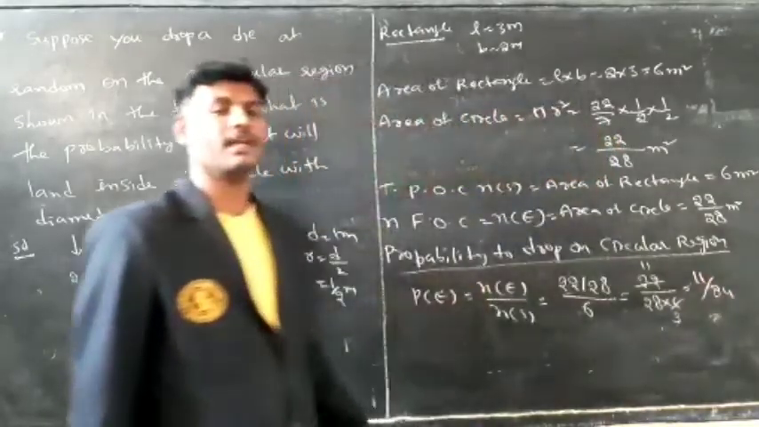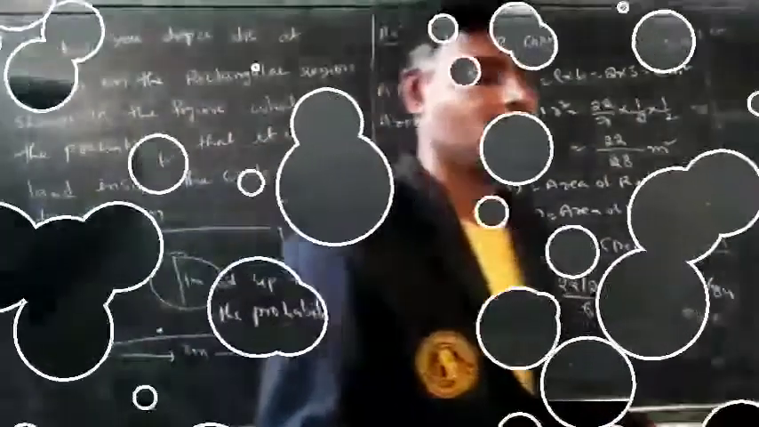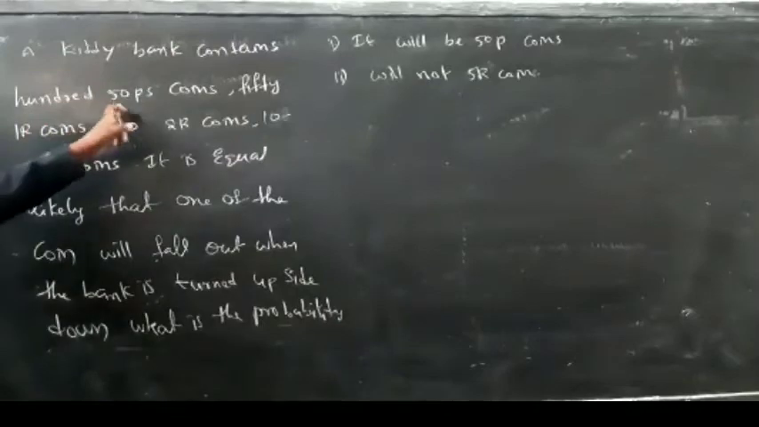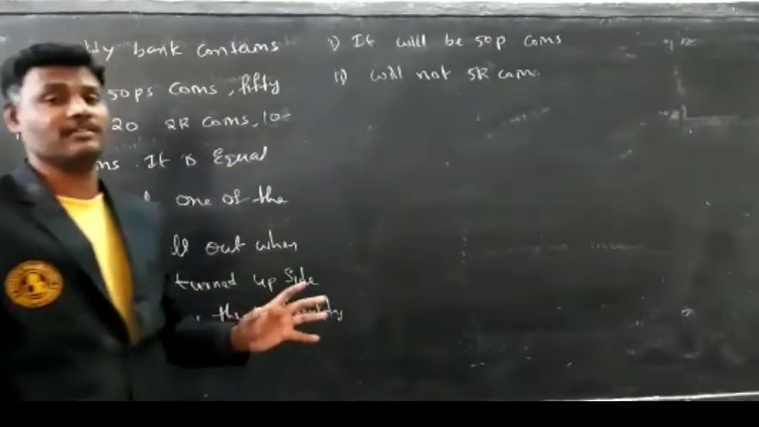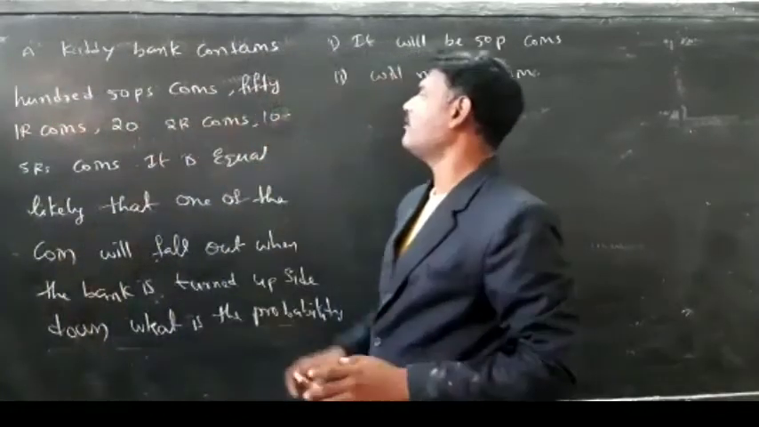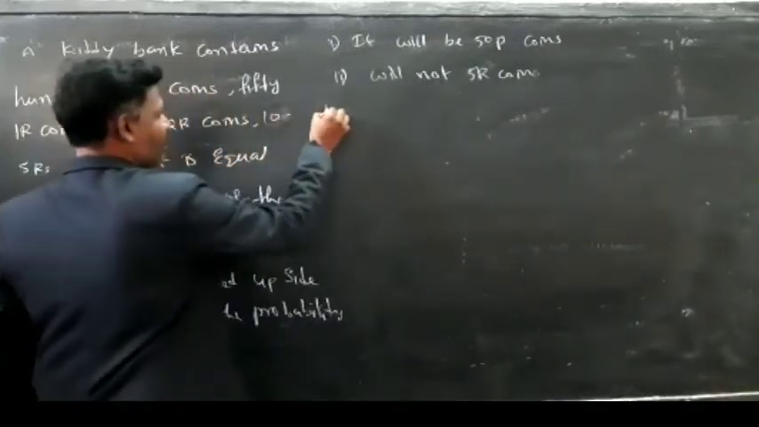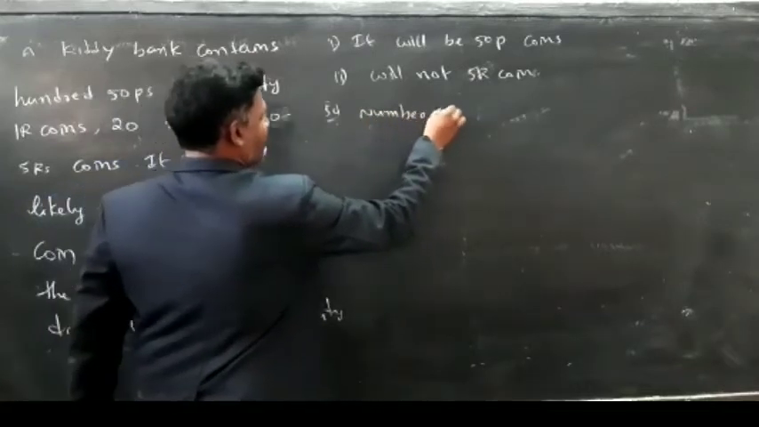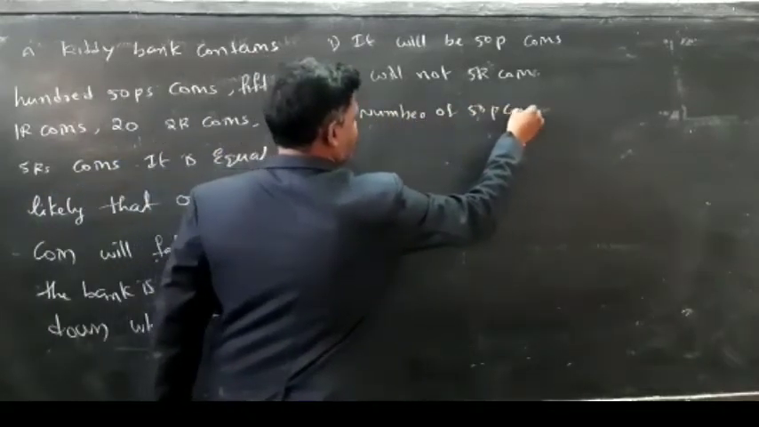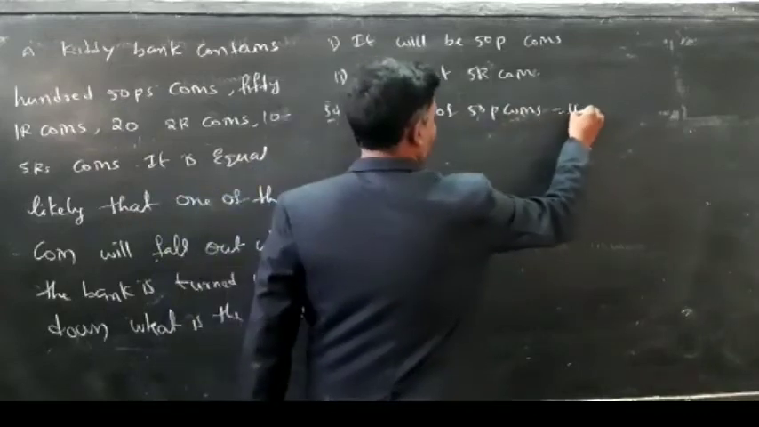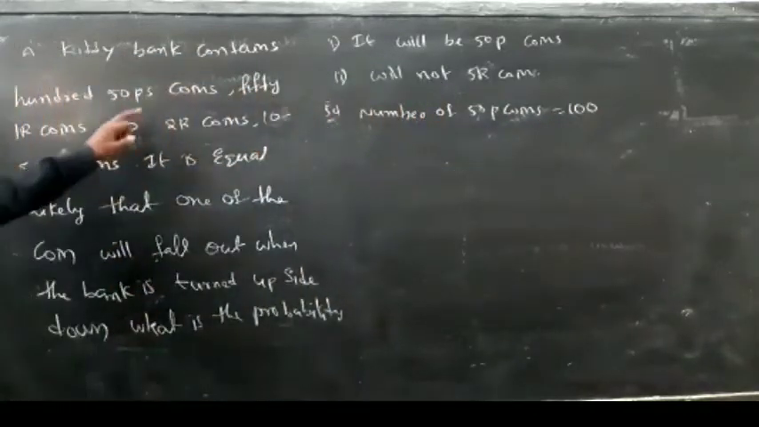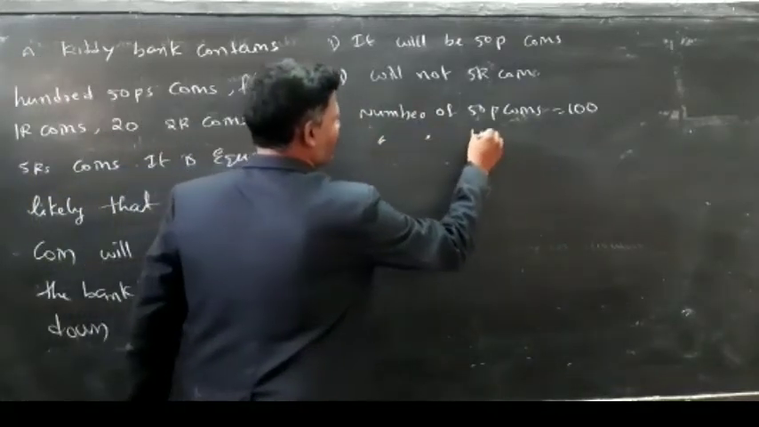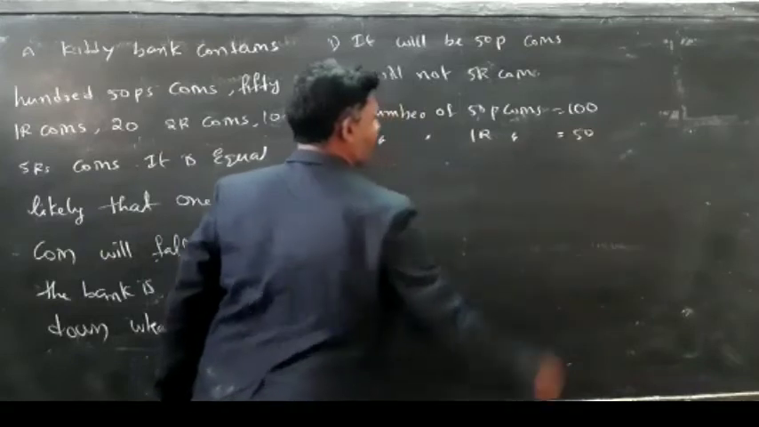What is the probability here? 11 by 84. A kitty bag contains 150 paisa coins. So here one kitty bag is there, and in that 150 paisa coins are there. Number of 50 paisa coins is equal to 100. Then after 50 paisa, 1 rupee coins are there. So number of 1 rupee coins is equal to 50.